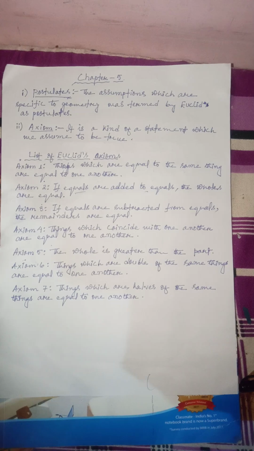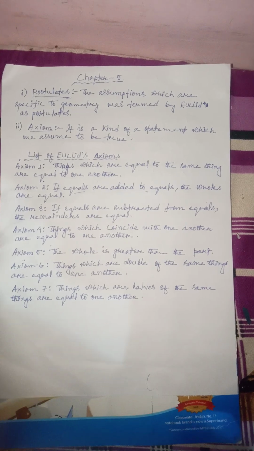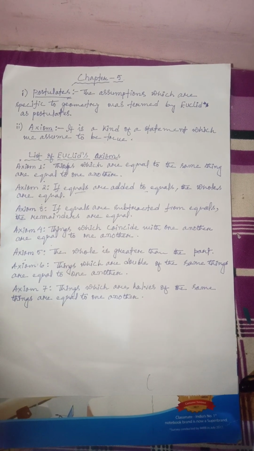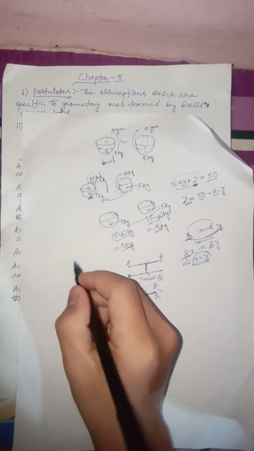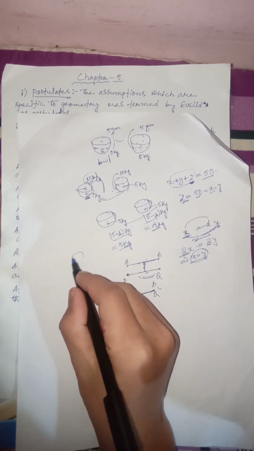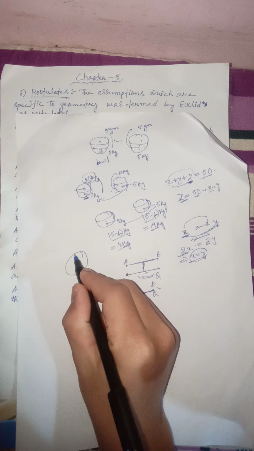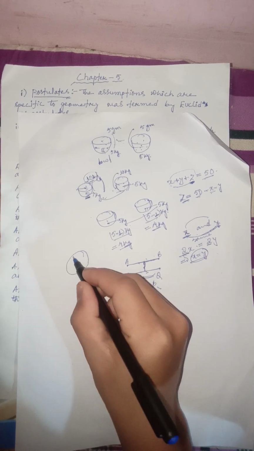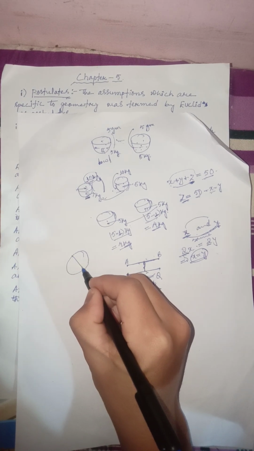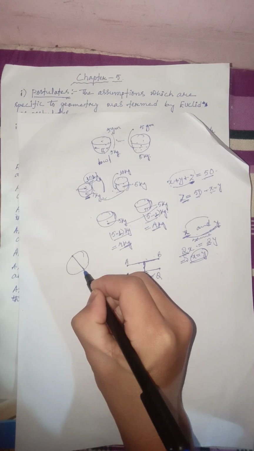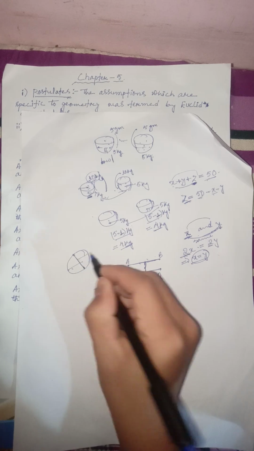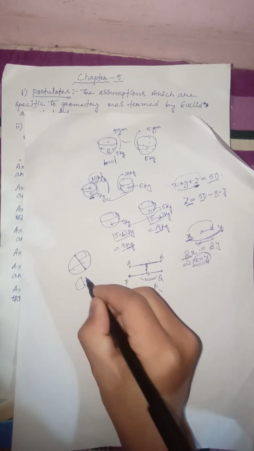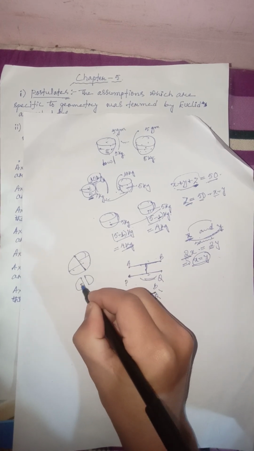Then let us move to the last part, which is things which are half of the same thing are equal to one another, right? In case of this, let me use some example. Let me take a watermelon. Now, let me cut this watermelon in half, right? This is half and this is half. Now the half of this watermelon will be equal to this half.